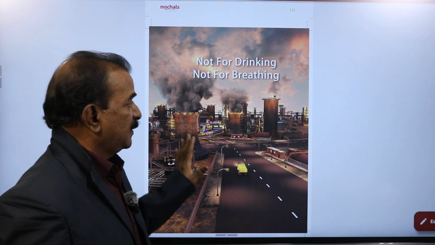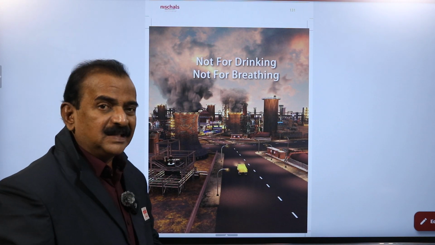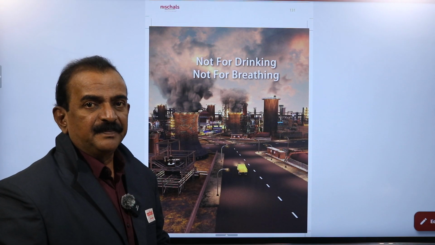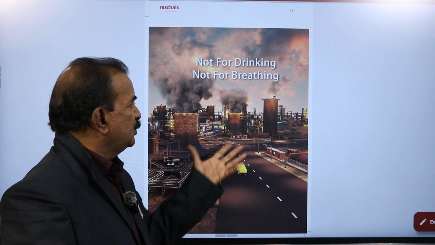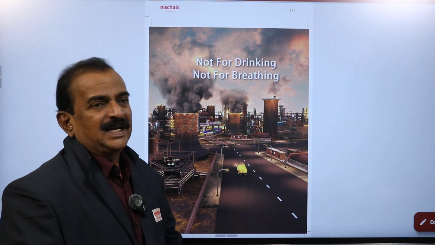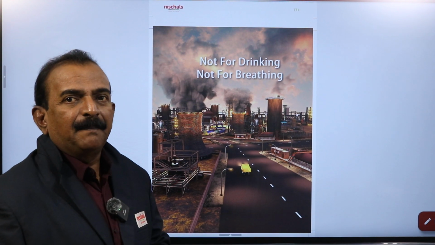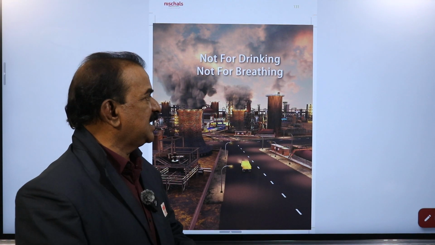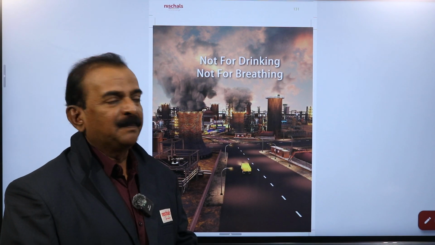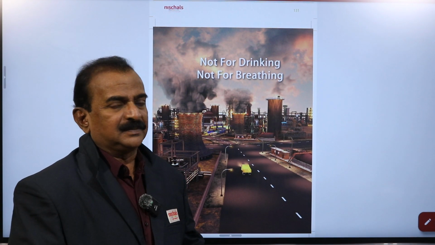Here on the interactive flat panel, you are observing a picture of an industry, and there you see many chimneys, and it looks like a petrochemical industry. Many pipelines are there, and through the chimneys smoke is released into the atmosphere.